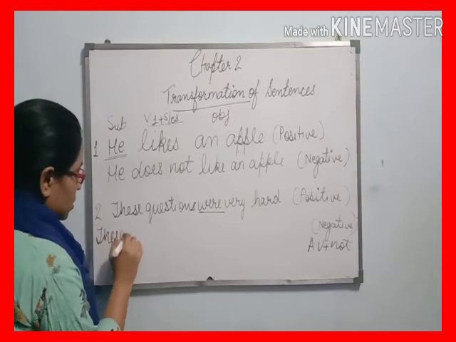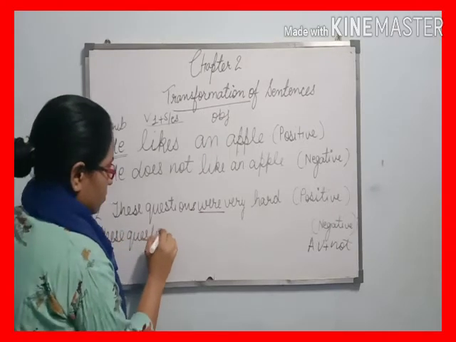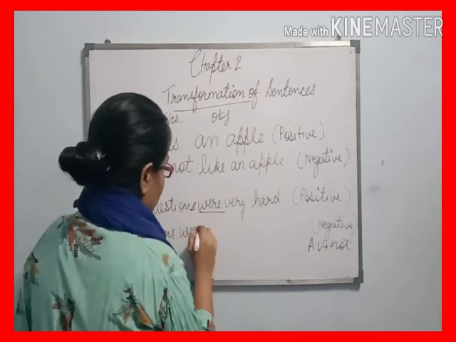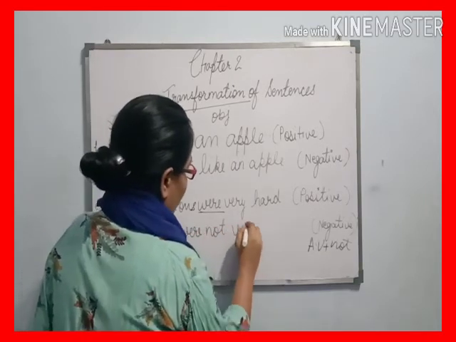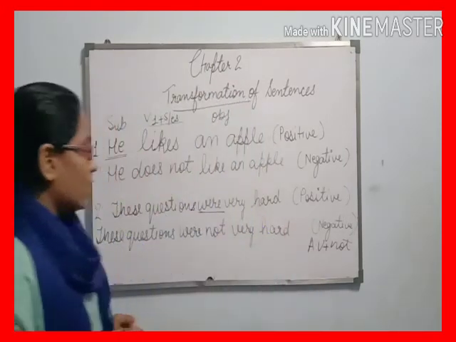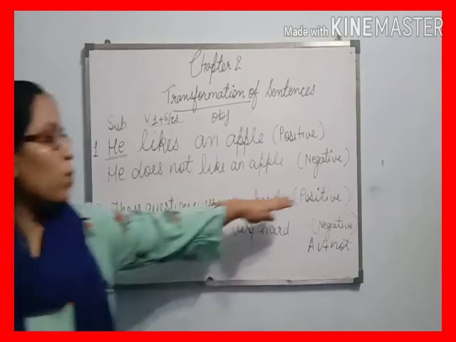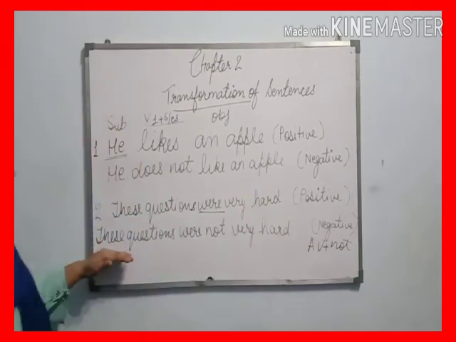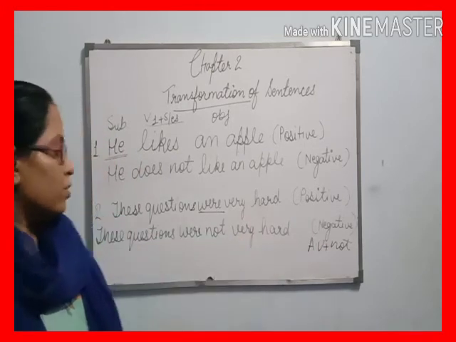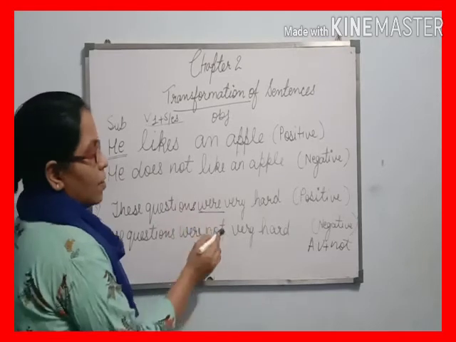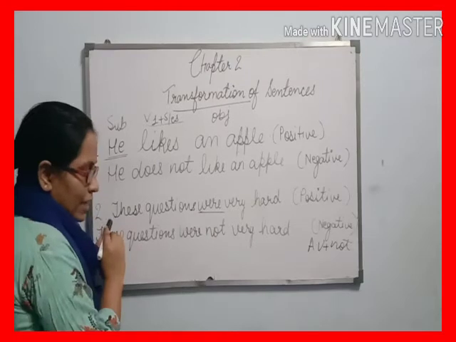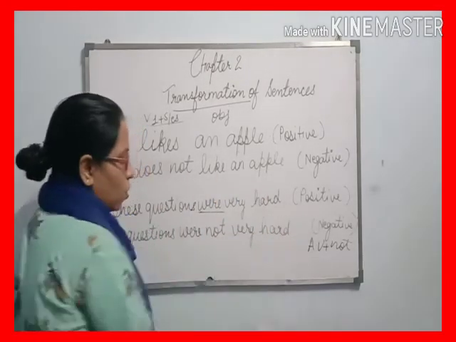"These questions were not very hard." So it is a very easy way to convert positive into negative. Okay, so with the help of the auxiliary verb, after recognizing the auxiliary verb in the sentence, we easily convert positive into negative.